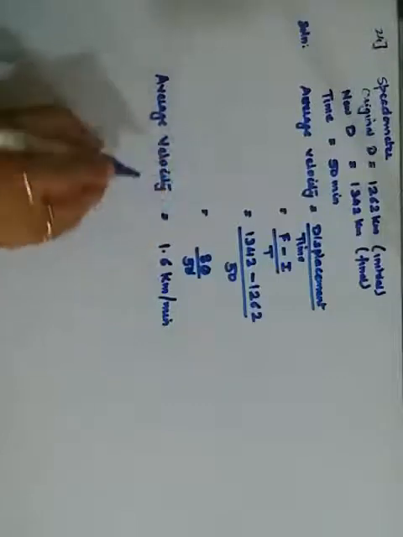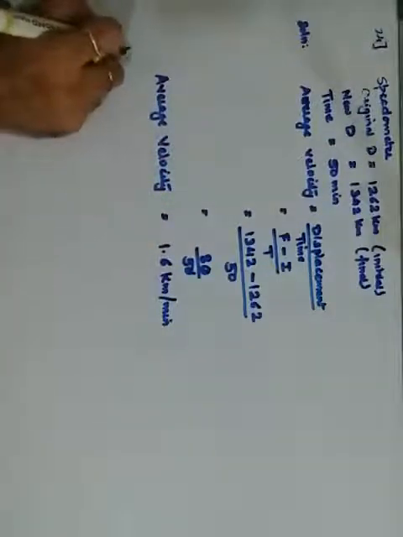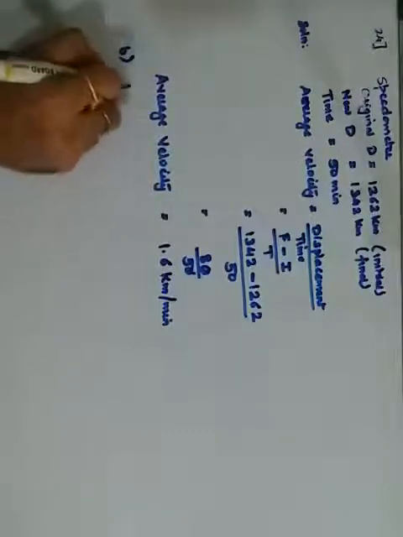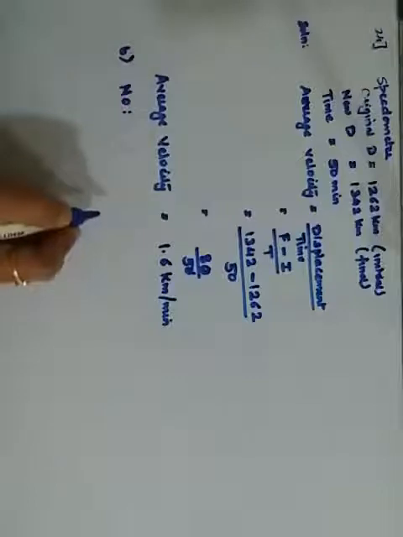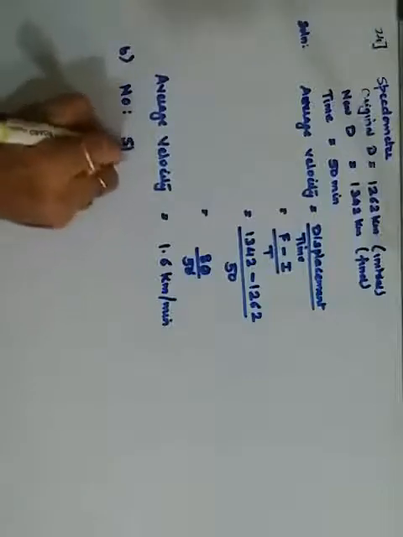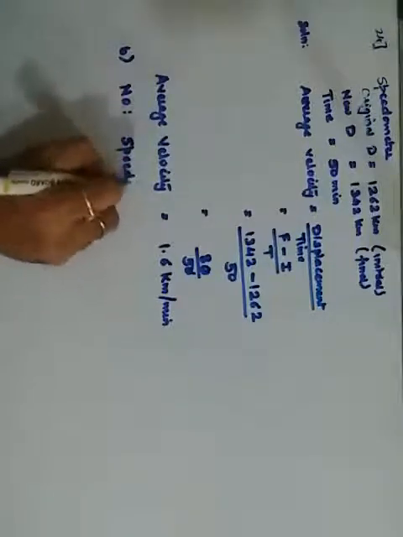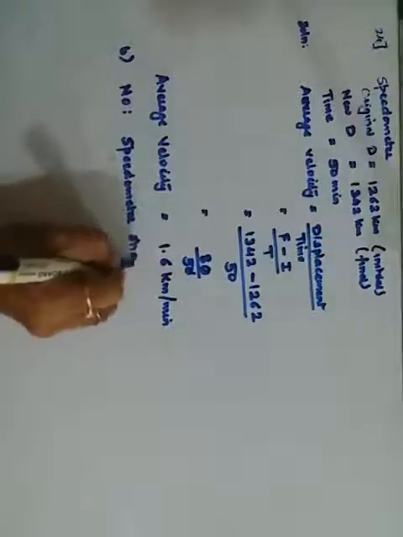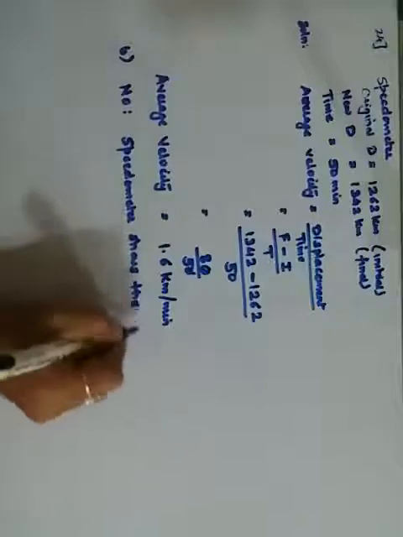Getting it? Simple one. Now they have asked you a second question. Will the reading on speedometer show this velocity? No, this velocity won't be shown. Why? Because the speedometer जो होता है, speedometer shows the instantaneous velocity.